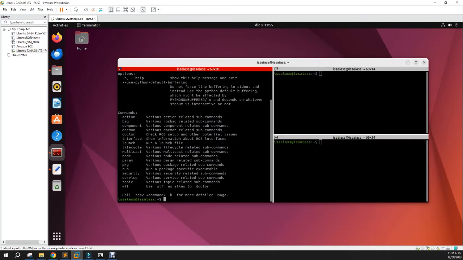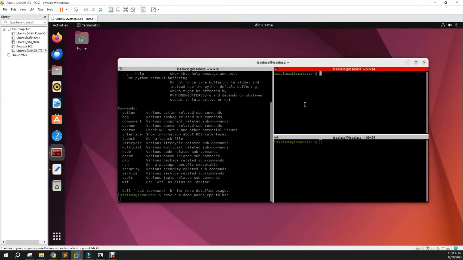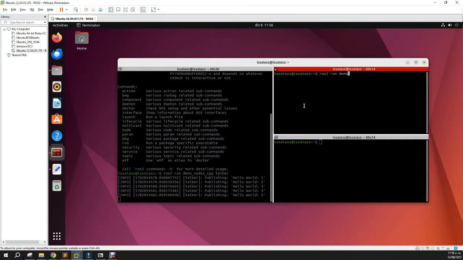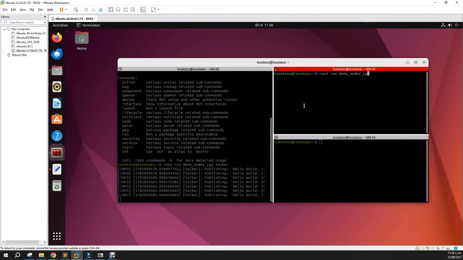Now, for testing the application of ROS, you can use ros2 run. There are some demos inside demo nodes cpp.